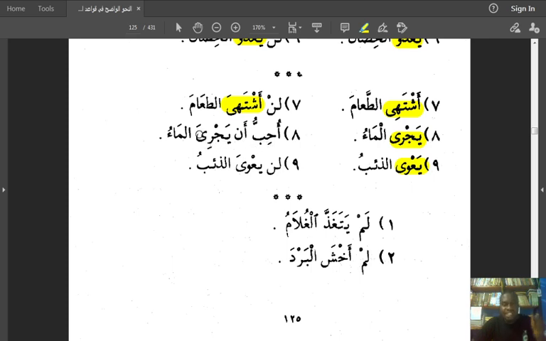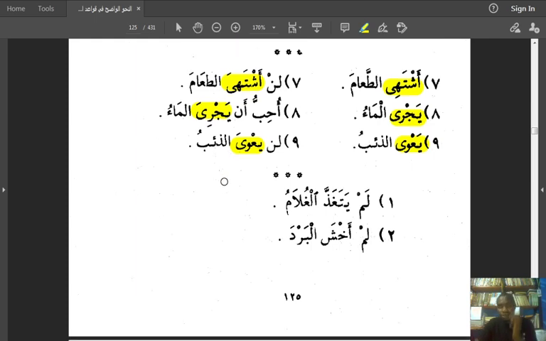Uhibbu an yajriya. Look at it here. Yajriya as against yajri here. So an has caused it to take the fatha. Here is also yai. Lan uhibbu an yajri al-ma'u. I love that the water runs. I want the water to run. Lan ya'wiya al-dhi'bu. Ya'wiya. You can see that the ya'wiya is also taking the fatha. The wolf will not howl, or howl, as some will say.